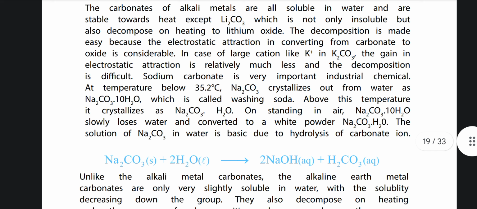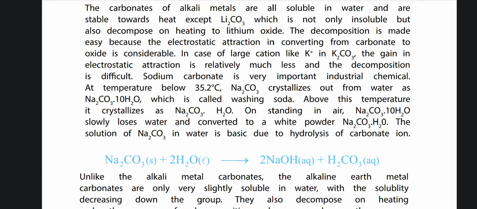Sodium carbonate is a very important industrial chemical. At temperatures below 35.2 degrees Celsius, Na2CO3 crystallizes out of water as Na2CO3.10H2O, which is also called washing soda. Above this temperature, it crystallizes as Na2CO3.H2O. On standing in air, Na2CO3.10H2O slowly loses water and is converted to a white powder, Na2CO3.H2O.